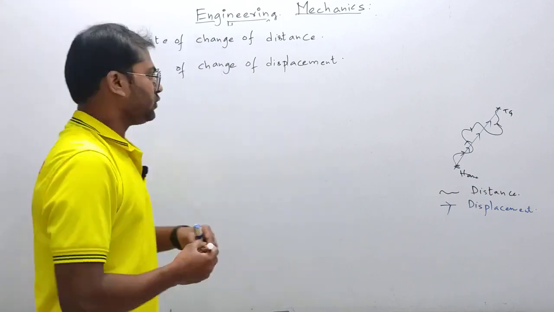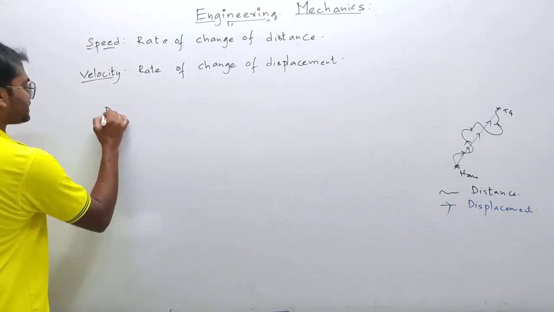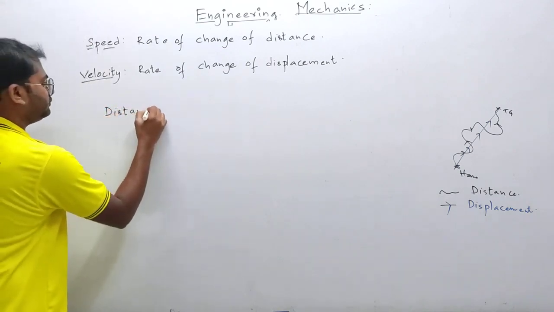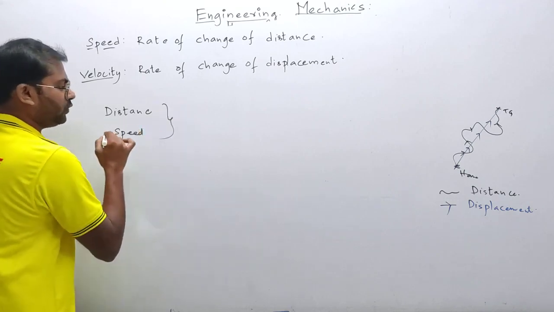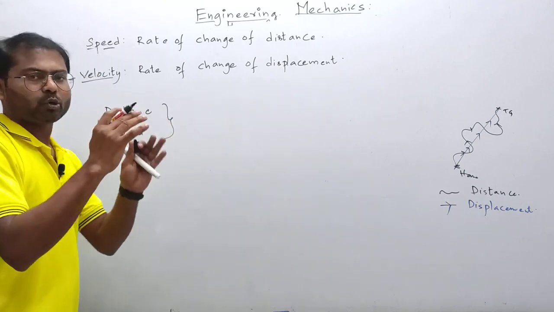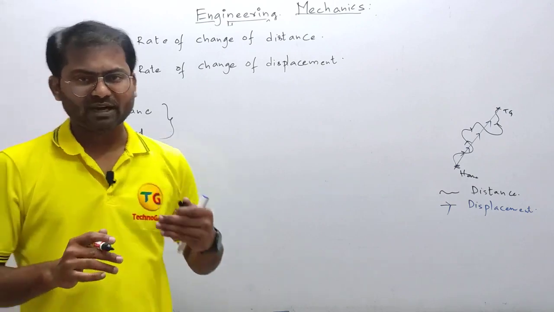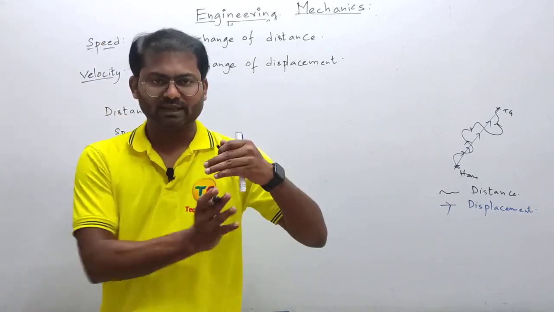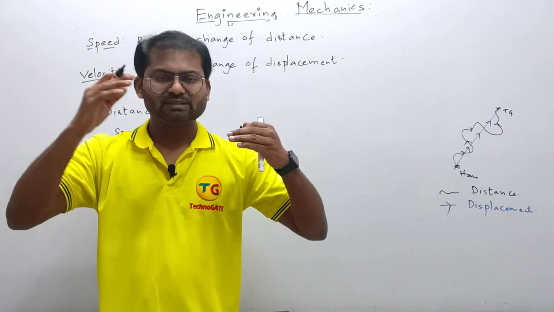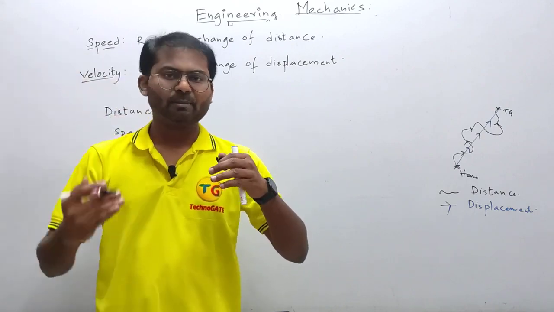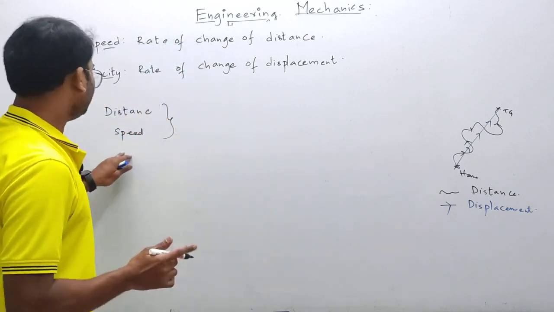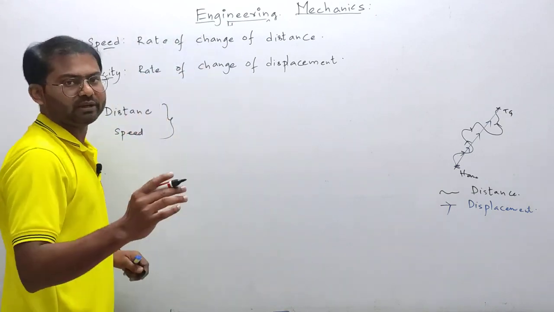So when you are dealing with distance and speed, you are concerned with only magnitude. Distance is the length of the path traveled, so what is the length? That's all. Same with speed: you take the distance and divide by time. So these two are scalar quantities.